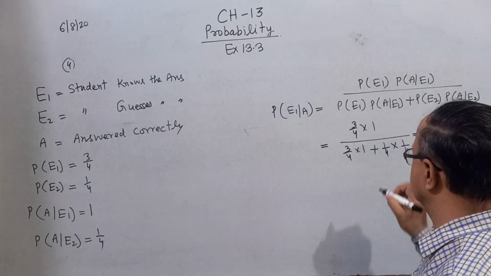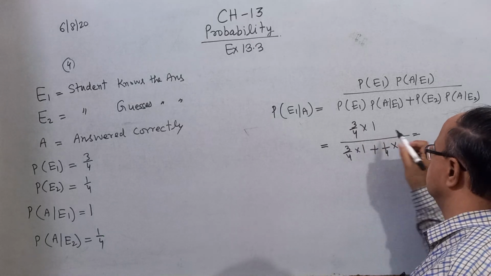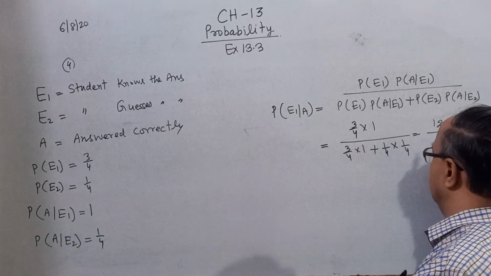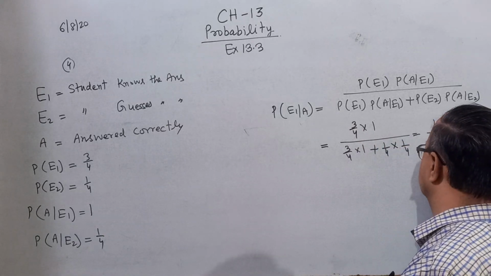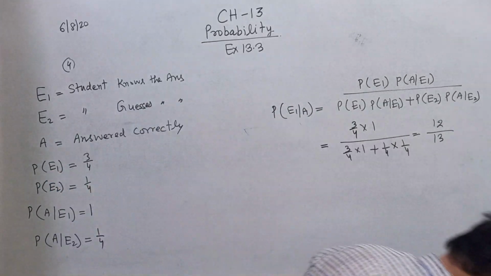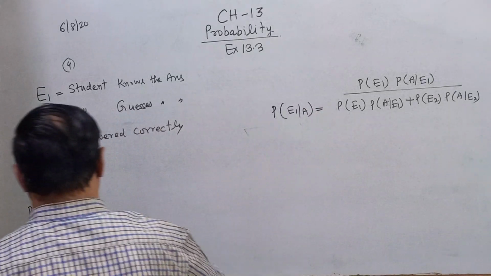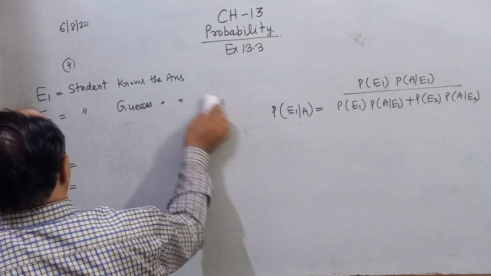Simplified, that is the answer: 12/13. Right. So this is the solution of question number 4.